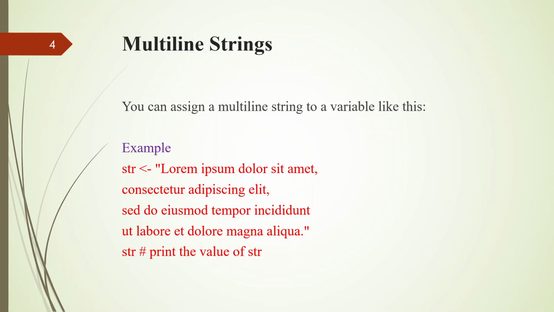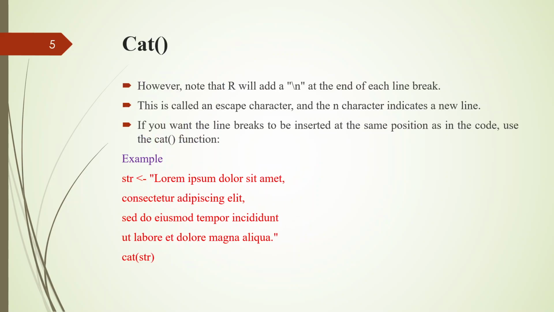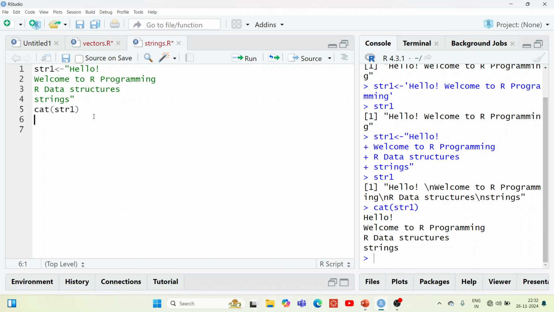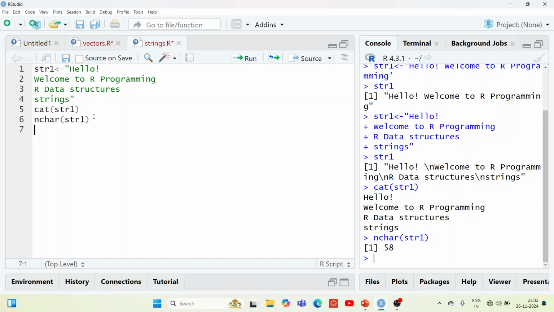This is a way you can represent multiple line strings. As I have discussed, we have to use the cat function to get the line breaks at the same positions as inserted in the code. Next, to find out the length of a string, you have to use the function nchar. Suppose I want to get the number of characters in string 1, then you use the inbuilt function nchar, and you will get a total of 58 characters in string 1.